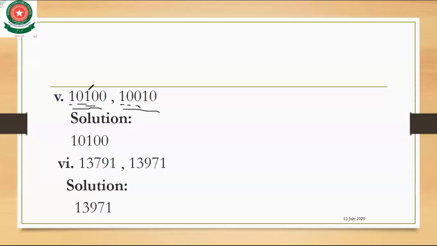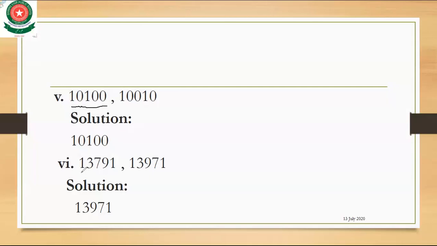So we know that 1 is greater than 0. So the greater number is 10100. Okay, come to the next part, sixth part.